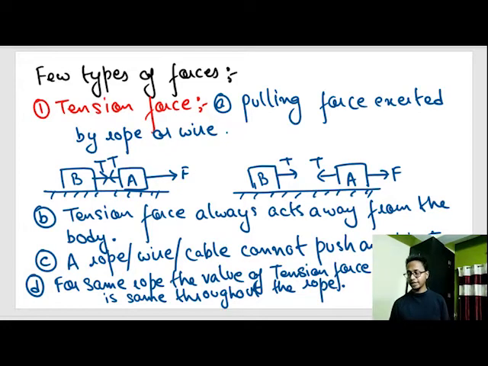So what do I mean by that? When the rope is the same, this will be understood better in pulley systems, but for now just see this example. The rope pulling body B and the rope pulling body A is the same rope. Therefore, the tension force applied on body B by this rope is equal to T. The same magnitude of tension force will be applied by the rope on body A. This will be more evident as we solve pulley problems.